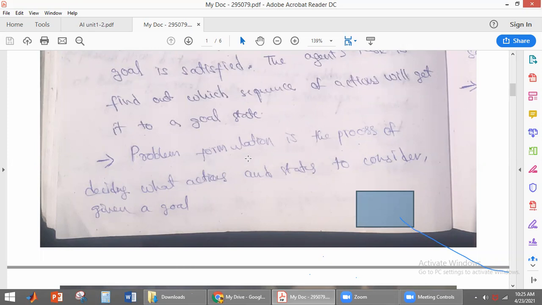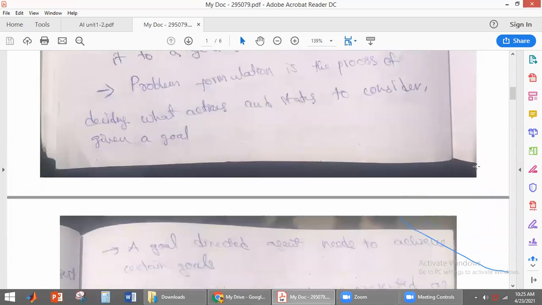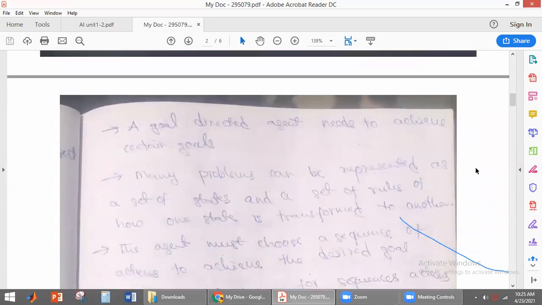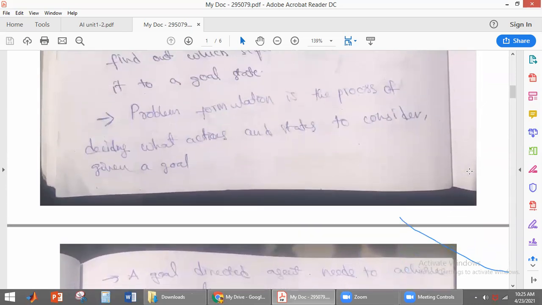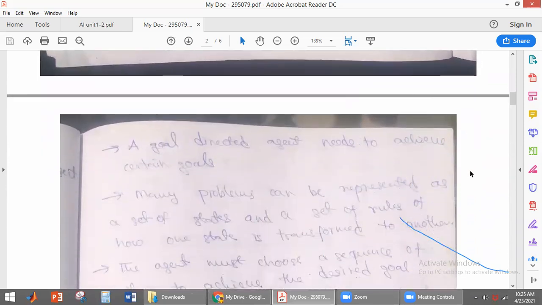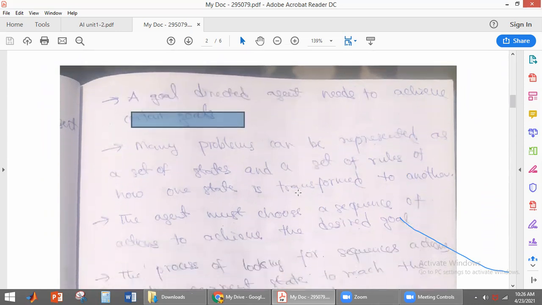So, given the goal, problem formulation decides which actions and which states to consider. A goal directed agent needs to achieve certain goals. It has some goal, so it has to reach its goal. That is the goal directed agent.